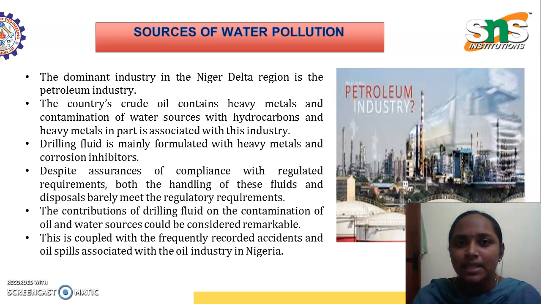So how is the water getting polluted? What is the reason for the pollution and contamination in that area? Not only is there salt water due to the Atlantic Ocean, which bounds the Niger Delta region, but some chemicals are also contaminating it. So what is the cause of the water pollution? The cause is nothing but the presence of the petroleum industry. The dominant industry in the Niger Delta region is the petroleum industry.